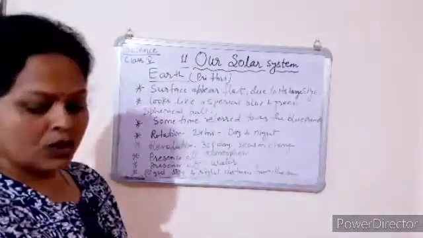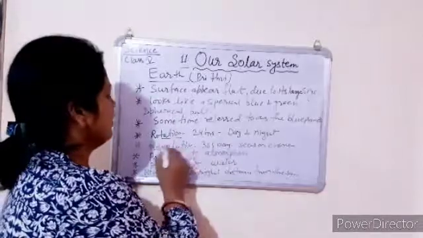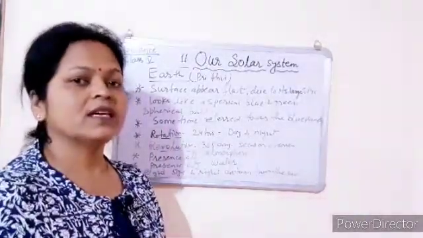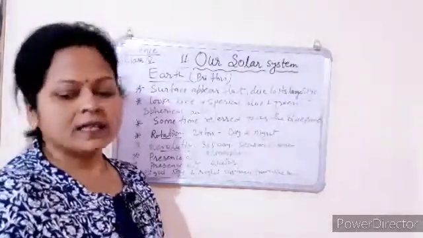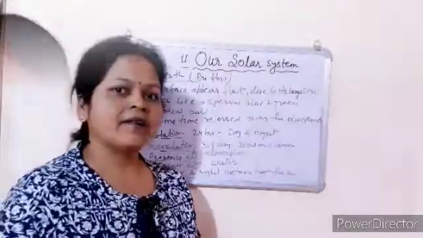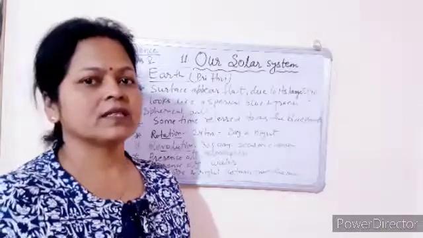And there are two terms, that is rotation and revolution. We know that all the planets revolve around the Sun. So Earth is also a planet and Earth also revolves around the Sun. I will discuss rotation and revolution through the picture. So let us see the picture.